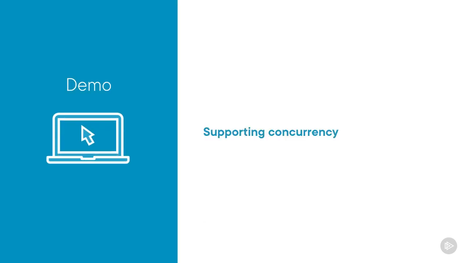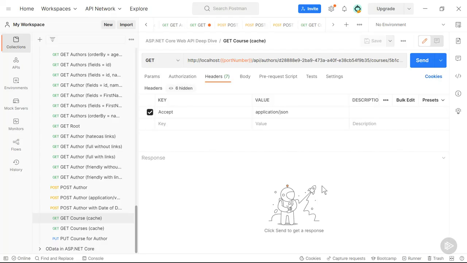In this demo, we will have a look at how e-tags can help with concurrency. The first thing to do would be to create e-tags for our resources, but we don't have to do that. The marvin.cache.headers middleware to generate e-tags is already in place. The response caching middleware is still disabled. This is as it should be, as we learned. I've opened up Postman. Let's assume that we are user Kevin. And let's get a course.